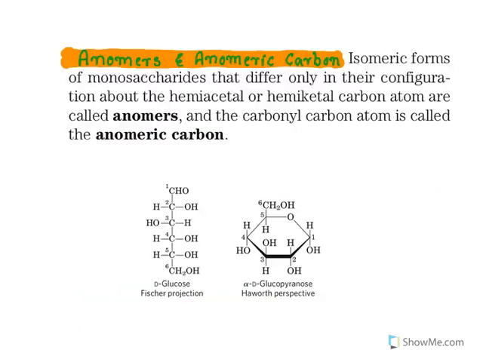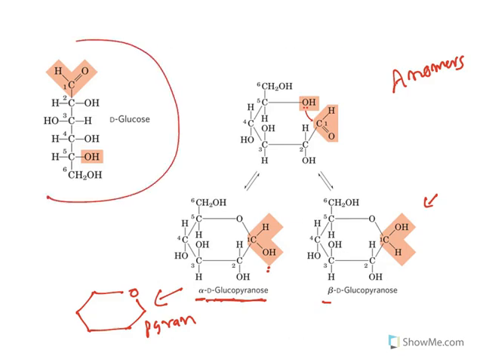Now, what are anomers and anomeric carbons? Isomeric forms of monosaccharides that differ only in their configuration about the hemiacetal or hemiketal carbon atom are called anomers. Now slowly read it, you will understand. Look at this. This is glucose. Where do you have the hemiacetal carbon? This is the hemiacetal carbon.